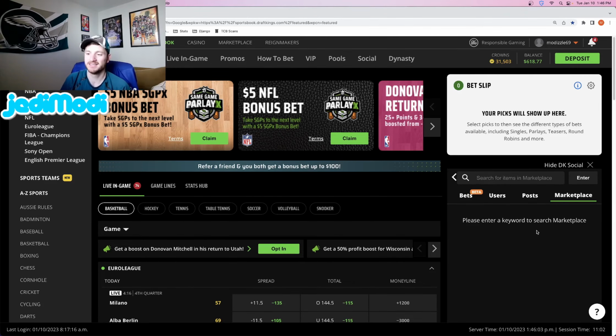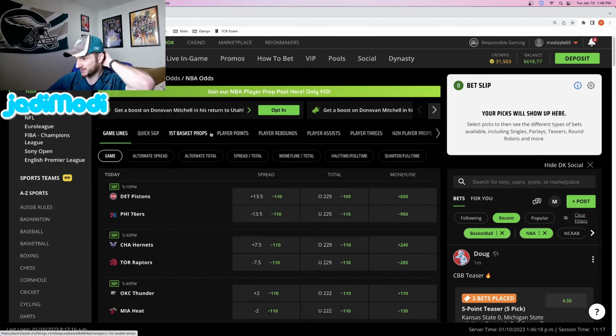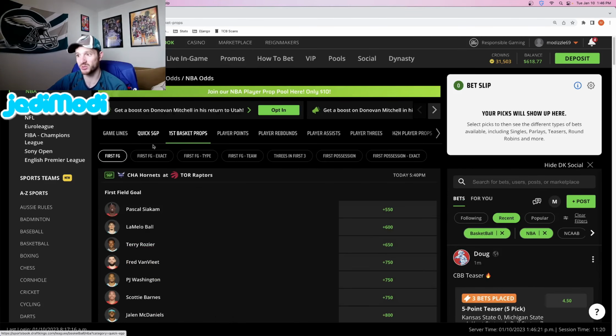But the main thing to highlight, and the stuff that'll come in the most handy specifically with DraftKings, is the search function here, which is in beta mode. So that's probably why I couldn't find it for all those years. Navigating the different player props all on one screen is really cool. Like first basket, you can just do all on one screen. And then how to find the specials and promotions as well, because DraftKings, along with FanDuel, offer a ton of different types of promos and specials. So those are definitely the main things, but hopefully everything on here was helpful.